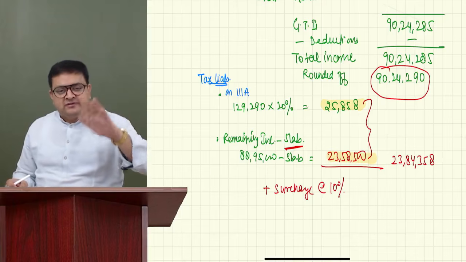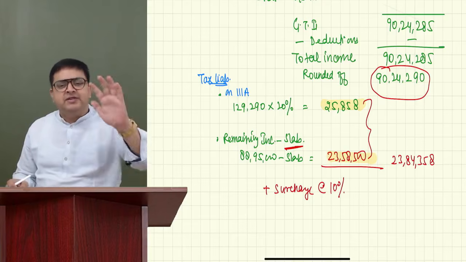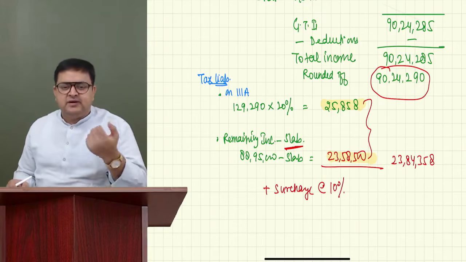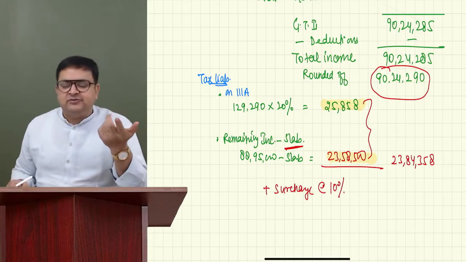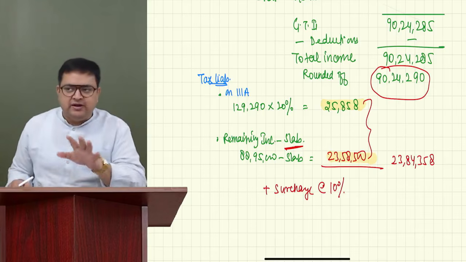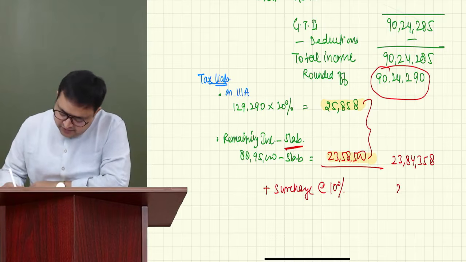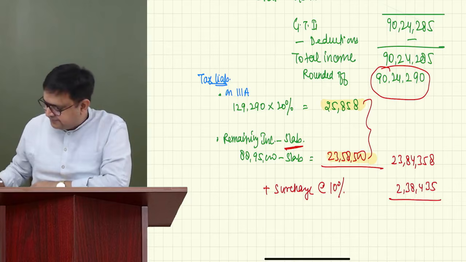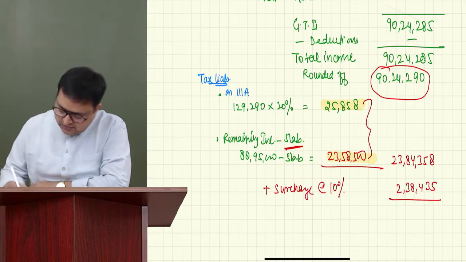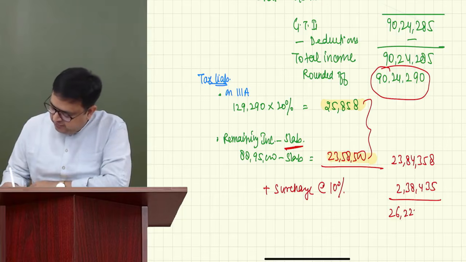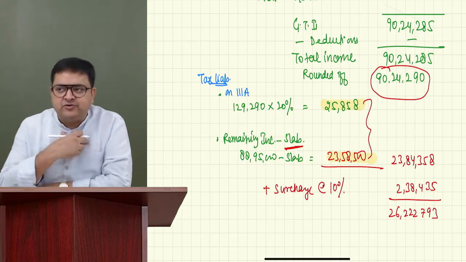And more than 2 crore, excluding 111A, 112A, that I'll be telling you in a later chapter. Although it is part of the basic concept, as I was telling you yesterday, surcharge we will be doing on the total income. So don't worry about it. I'll be telling you more about surcharge. Surcharge would be 2,38,435 or 6. Total 26 lakh 22,793.